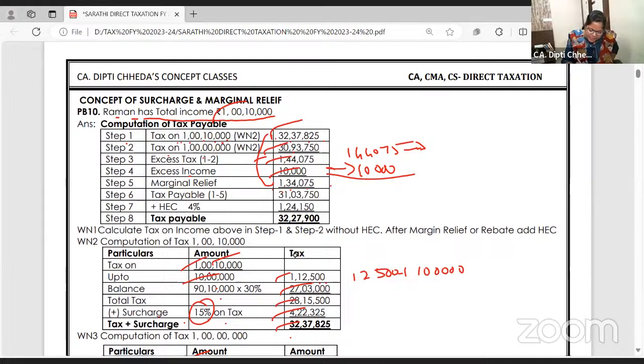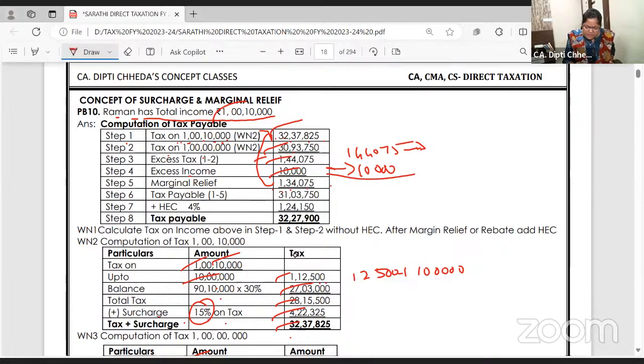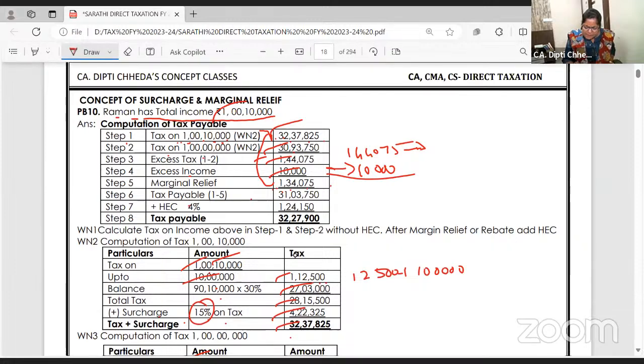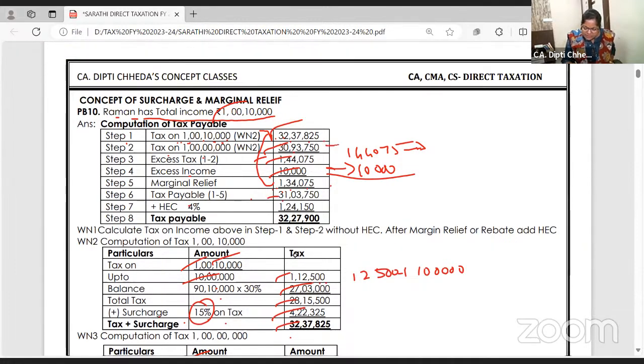But this relief will be from your original tax. What is your original tax on 1 crore 10,000? Out of that, you are asking for this relief. What is your tax payable coming to? 31 lakh 3,075. If you compare, on 1 crore whatever was the tax, at 10,000 you will get this answer. I am going a tough and long way, but a foolproof way.